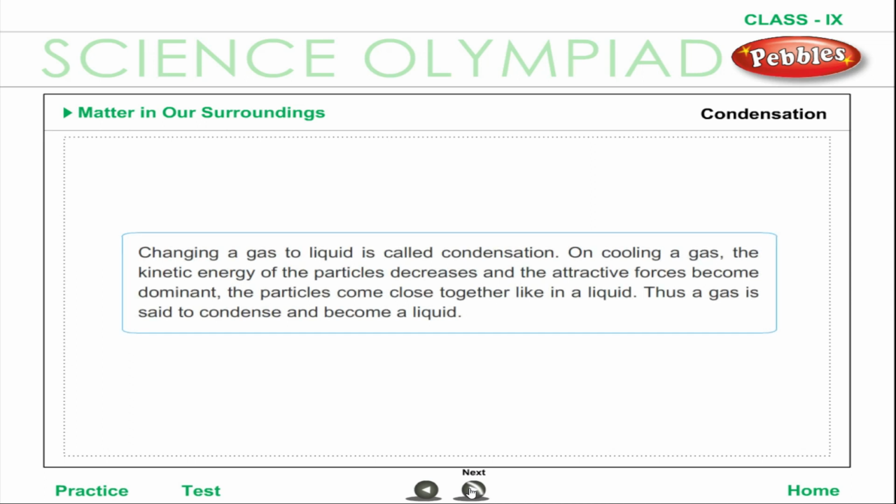Changing a gas to a liquid is called condensation. On cooling a gas, the kinetic energy of the particles decreases and the attractive forces become dominant. The particles come close together like in a liquid. Thus, a gas is said to condense and become a liquid.